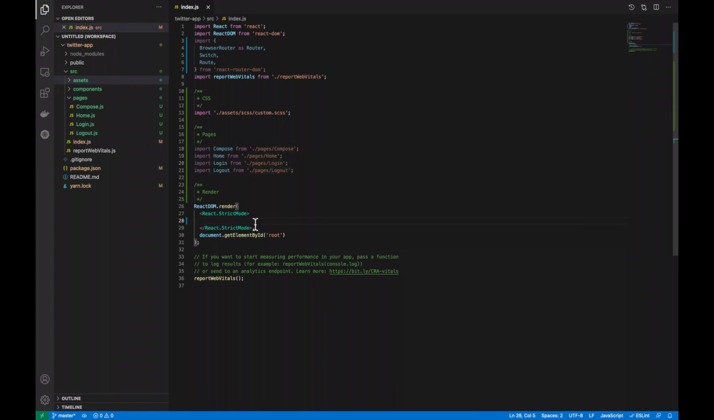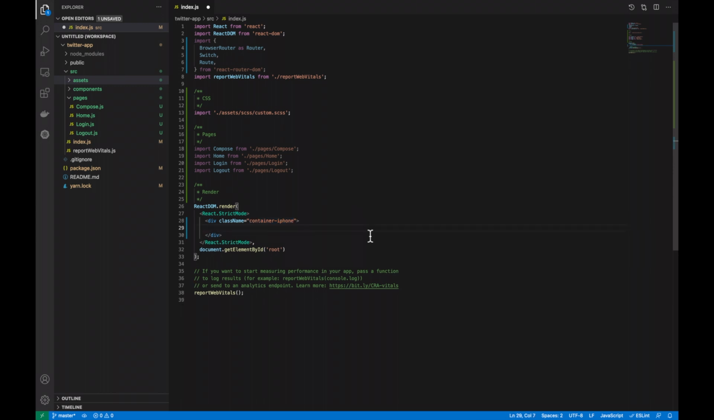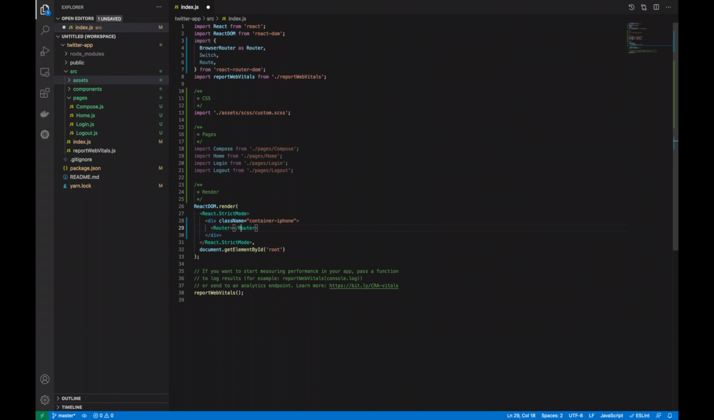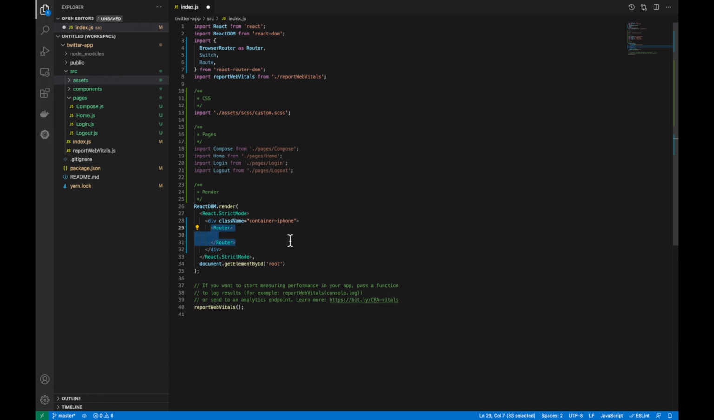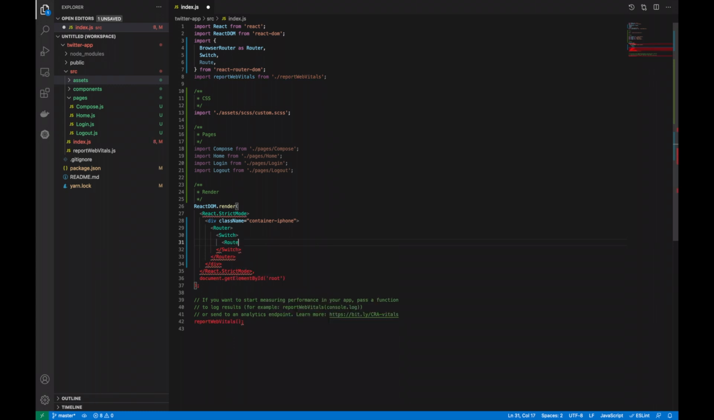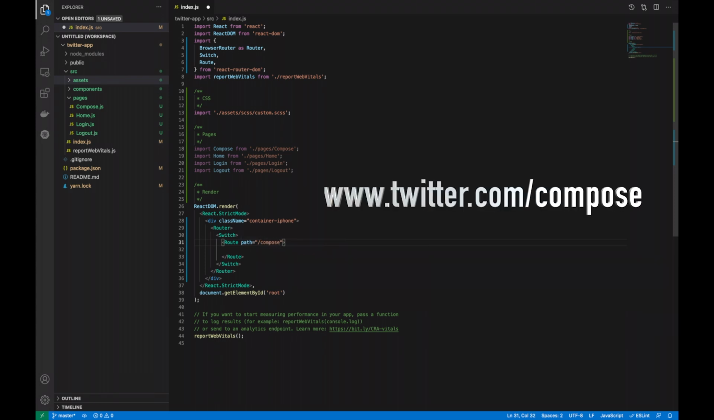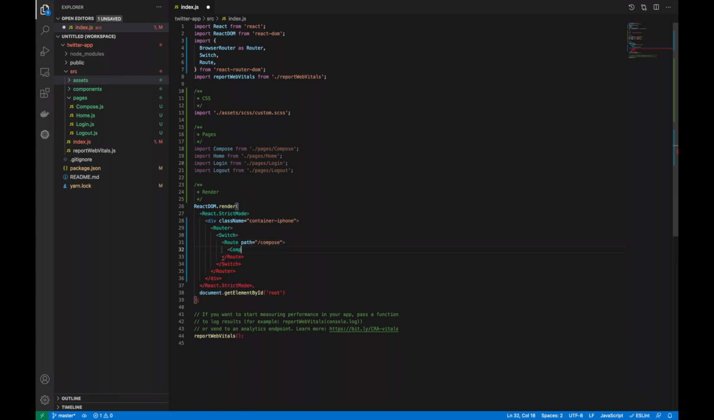So down inside of our render section, where we're actually going to be rendering the React DOM, we need to have a div with a class name container-iPhone. Now this will pull from the assets that we downloaded, a nice iPhone image, which will surround our main project. Inside of here, we need to use the router component which we imported at the top, and we're going to use a Switch to switch between the individual pages, and then a Route to define each of the individual routes. And this is actually going to be your path within the browser. So when you type in www.twitter.com/compose, we need to output the compose component that we just imported.